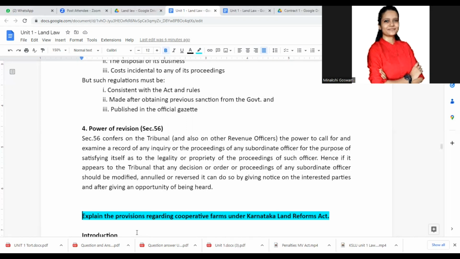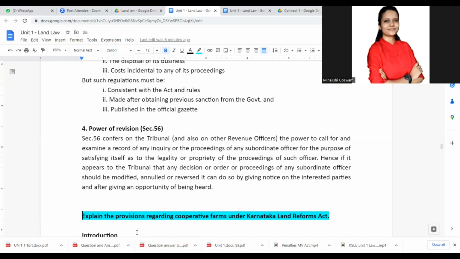While ensuring it, the tribunal or maybe some other revenue officers can ask the subordinate officers to submit the record of a certain inquiry or proceeding, because we want to see that this inquiry or proceeding was done properly. They will see whether it was proper or not, whether it was legal or not, whether all the rules and regulations were followed or not. There they can exercise the power of revision.